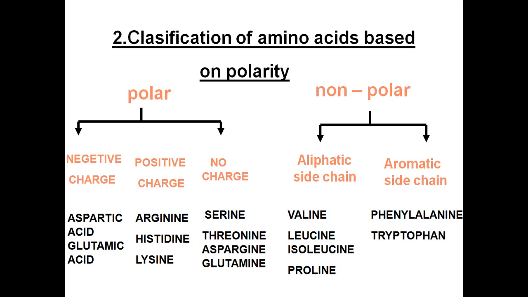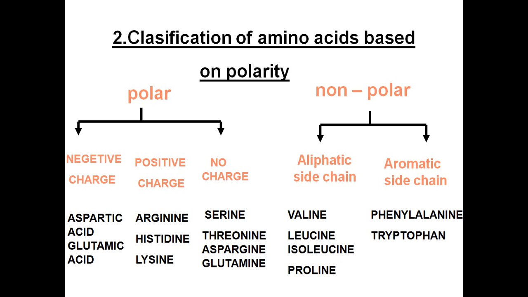So based on polarity: negative charge containing amino acids, positive charge containing amino acids, and amino acids with no charge. Negative charge amino acids are aspartic acid and glutamic acid.